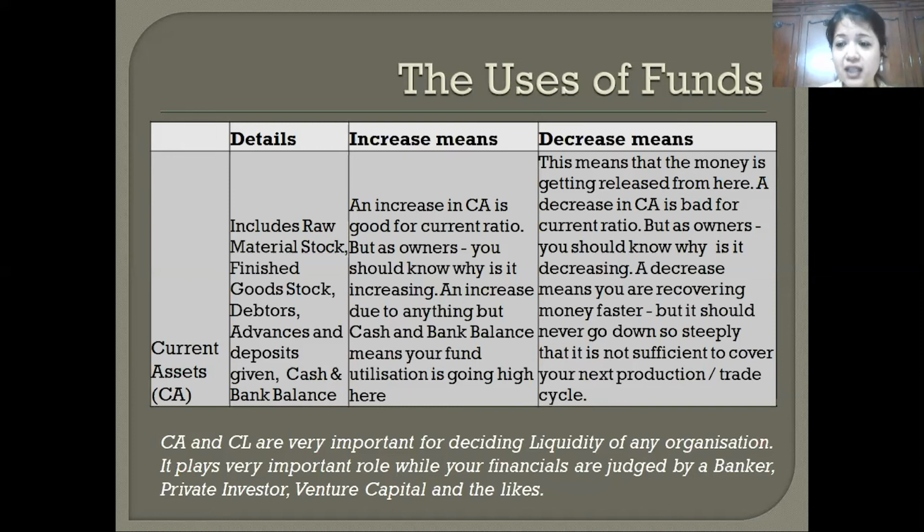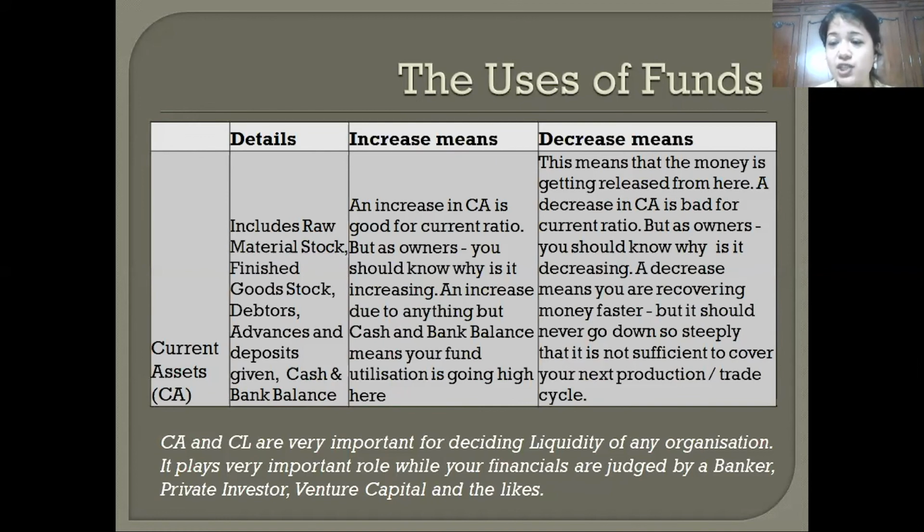So maybe I think that, okay, the economy is going to go, the prices of my raw material are going to really go up, let me stock for 4 months. And so that is why my current assets are going up. But you know that you are not in an industry where the price goes up and down a lot. So why have the current assets gone up? This is something that you should know, because a high current asset means your money is getting blocked in it. And if you've taken a loan from the bank, you're paying interest on it, right? So you should know why your current asset has gone up.